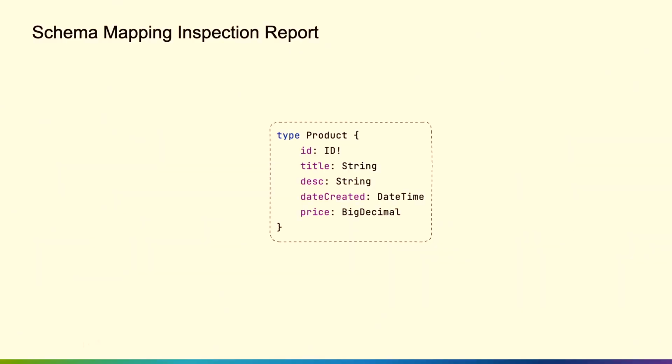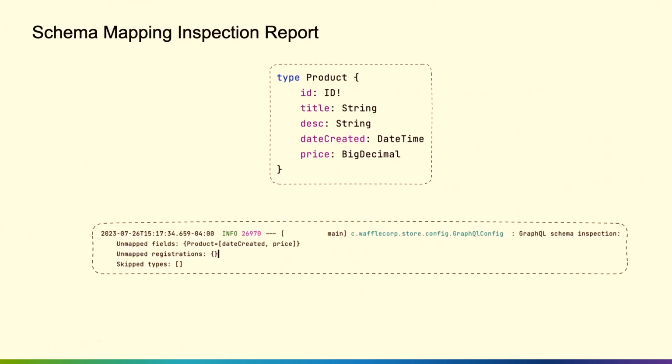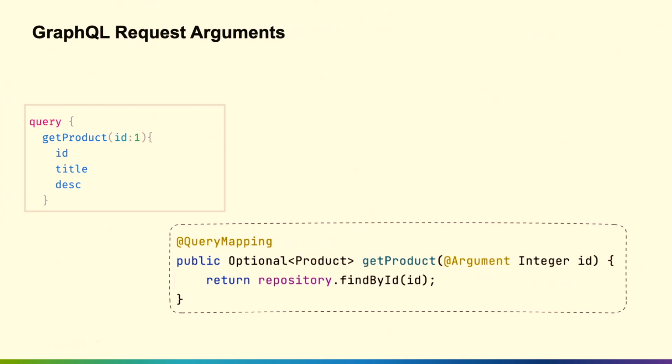There's something new in GraphQL, I think 1.2, which is the schema mapping inspection report. As you're developing your applications and building out your schema against all the types in your system, you might come across some mismatches, and sometimes those can be a little hard to debug, like where did things go wrong, right? So you can enable this schema mapping inspection report, and what it did here is it figured out that, oh, hey, you have some unmapped fields here. That date created and that price, I'm glad you declared that in your API, but I can't find a data fetcher for that. I don't know what that is resolving to. So again, it gives you some information as to what's going wrong.